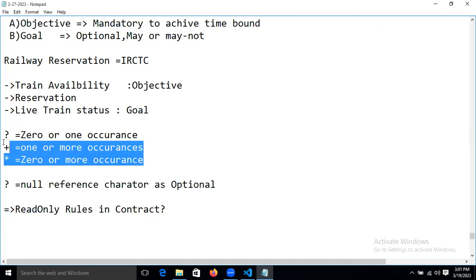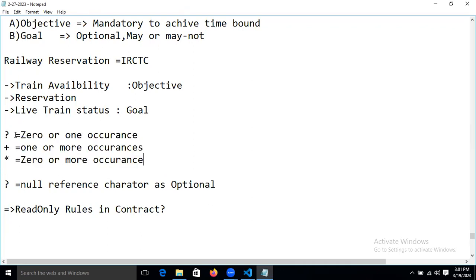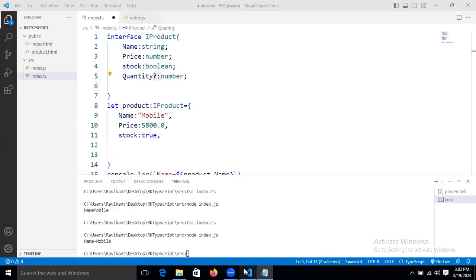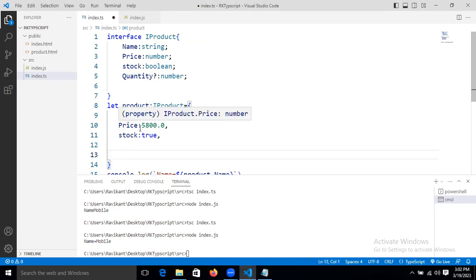Why I explain this one is because we used it in the regular expression, right? In the regular expression, question mark represents 0 or 1 occurrences, right? So same like that. Whenever we are taking the question mark, it's making it 0 or 1. If you are taking that value, that is also fine. If you are not taking it, that is also fine. That is only, right? Yes, sir.